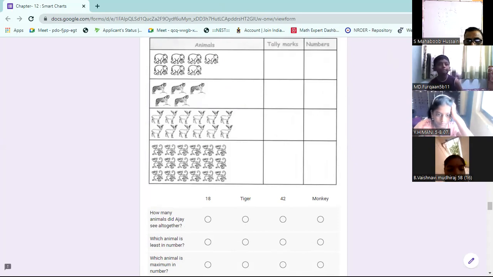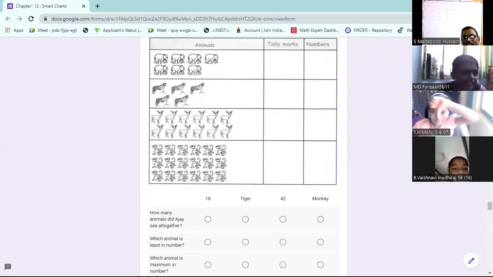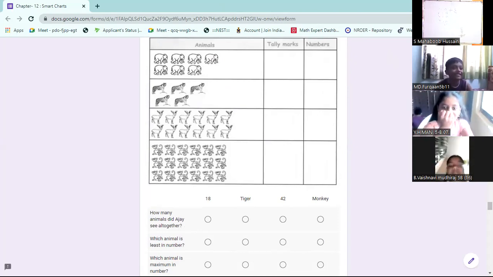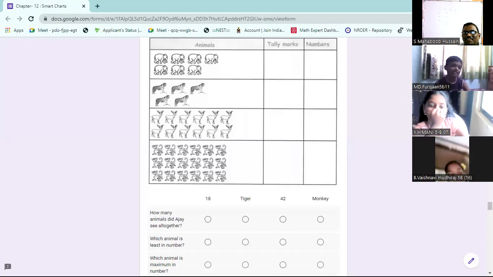Then deer are there. Then I am left with 5th B students. Am I right? Elephant, tiger, deer, and the remaining are 5th B students. No, sir. So in the last column I can see very beautiful 5th B students. All are in discipline. Okay.